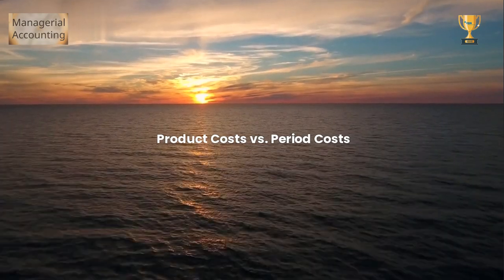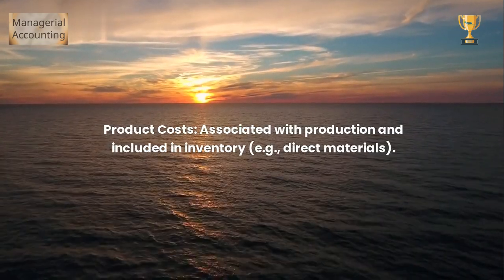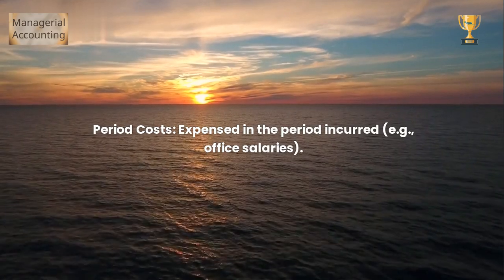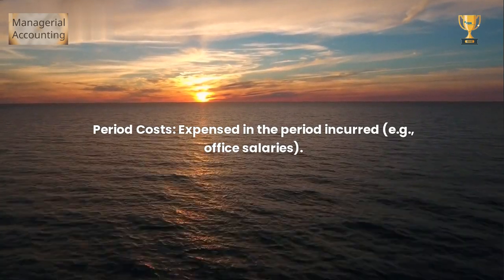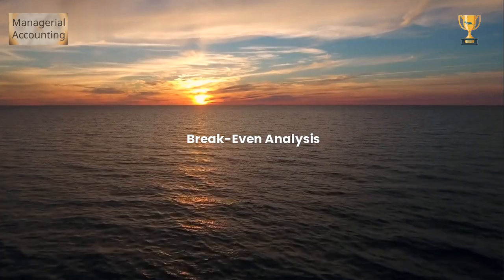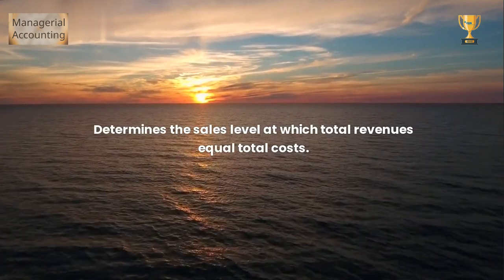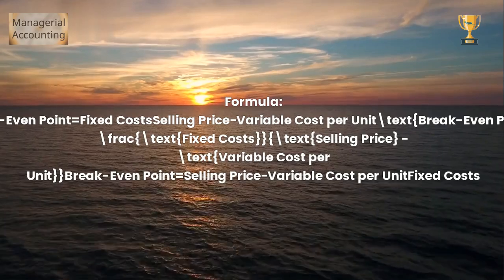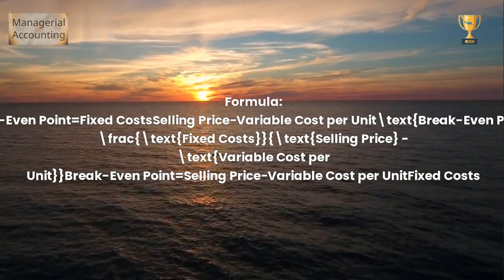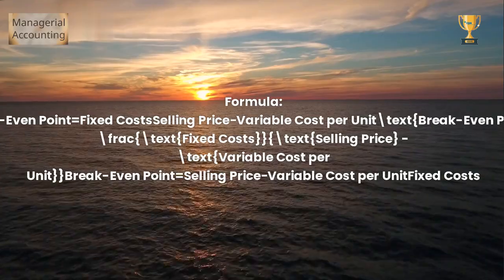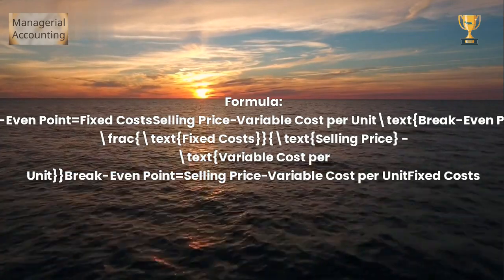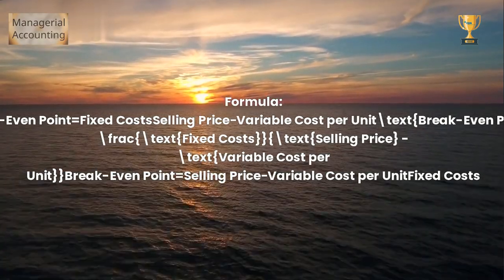Product costs versus period costs. Product costs are associated with production and included in inventory, e.g., direct materials. Period costs are expensed in the period incurred, e.g., office salaries. Cost-volume-profit, CVP, analysis. Break-even analysis determines the sales level at which total revenues equal total costs. Formula: break-even point equals fixed costs divided by selling price minus variable cost per unit.